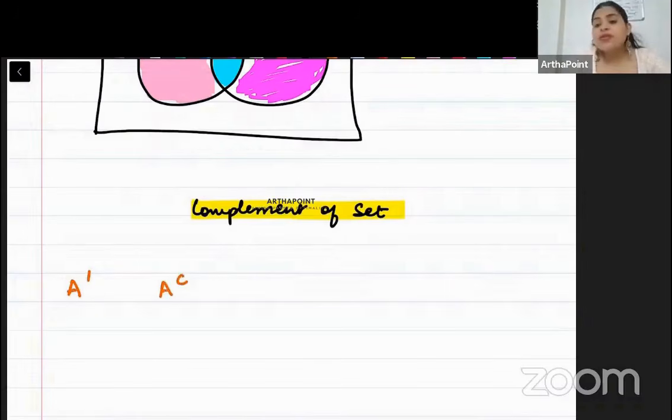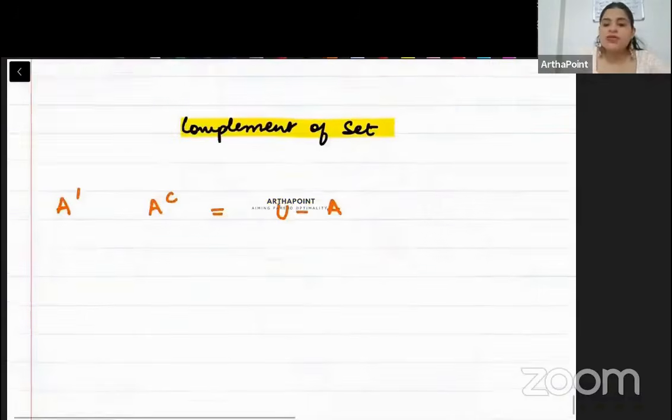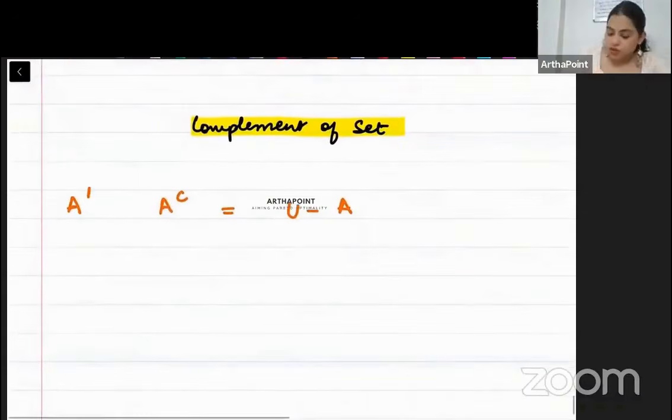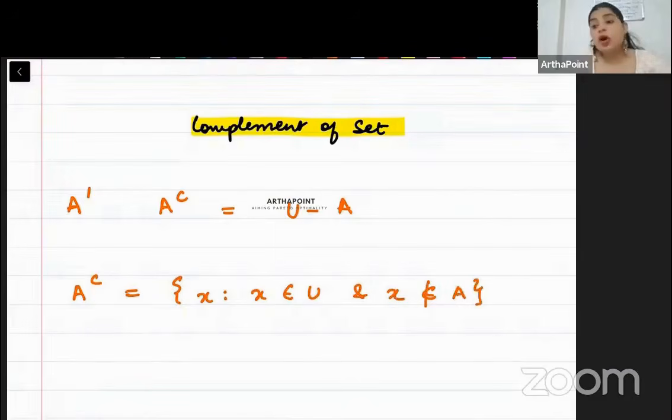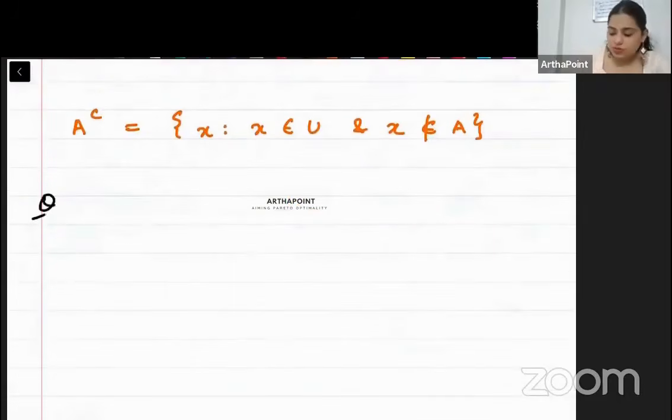A complement means everything except A. So it is nothing but union minus A. A complement is union minus A. So I can say that A complement is all X such that X belongs to union and X does not belong to A. Those X's should not be a part of A. If I remove all the X's that belong to A, then I will be left with A complement. Better, let me go ahead and give you some questions on this. So please write down the question.